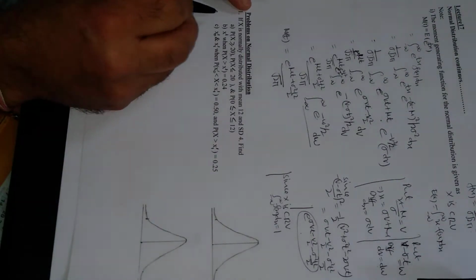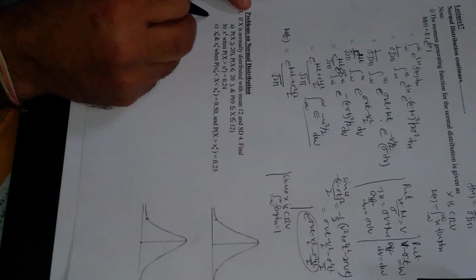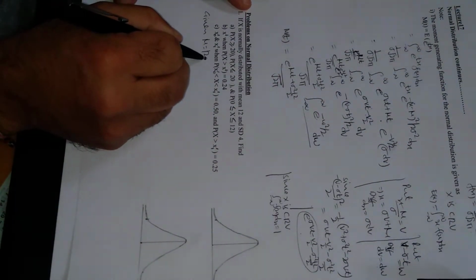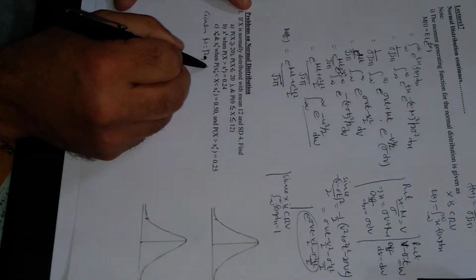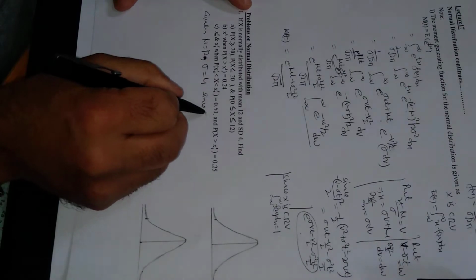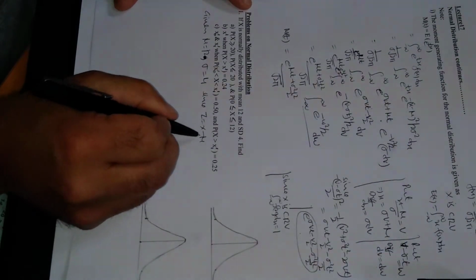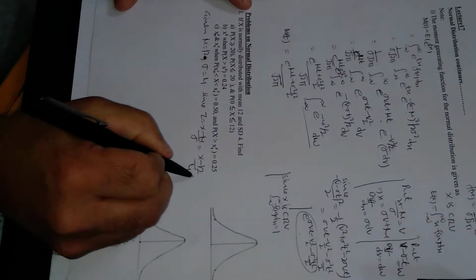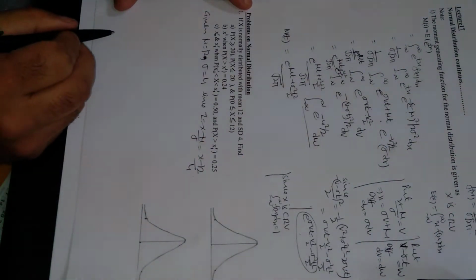So let's start with what is given. First of all, what is given here? Mean is given, mu is 12. Standard deviation, sigma, is 4. Since z is x minus mu upon sigma, this will be x minus 12 upon 4. This is a normal variate, a normal variable.